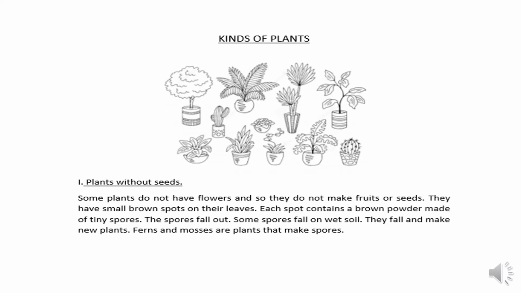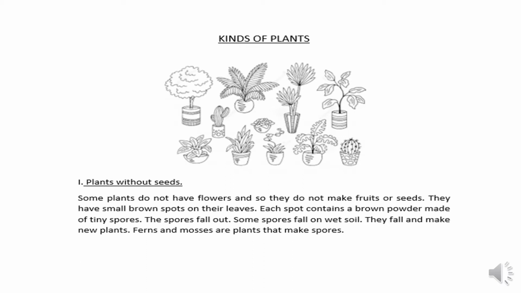Now you see in this picture there are many different types of plants. These are desert plants and they grow in places where there is not plenty of water, or at dry places. These are some other plants which have green coloring matter in their leaves and they are green in color. They prepare their food in the presence of sunlight and air.